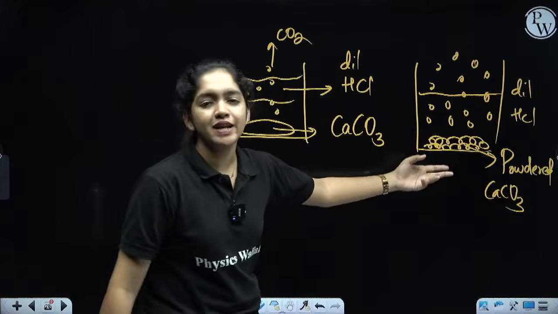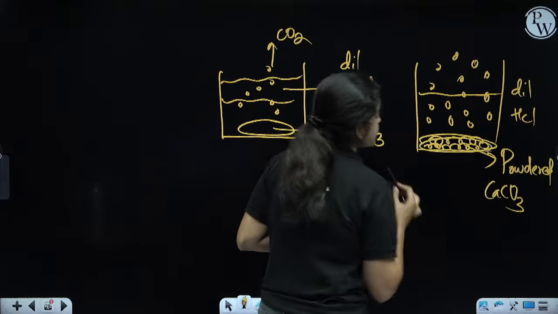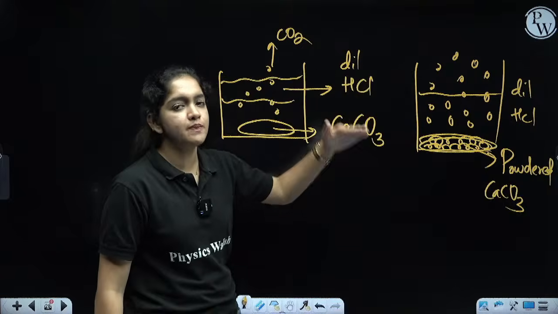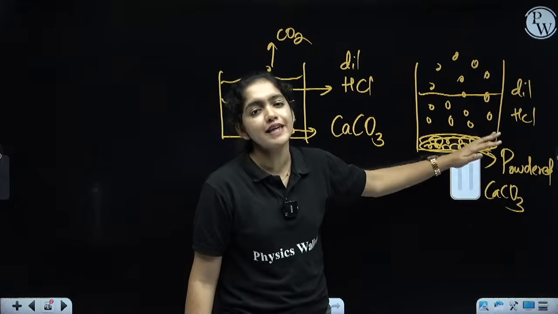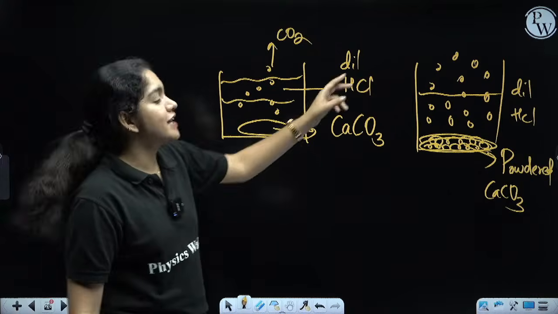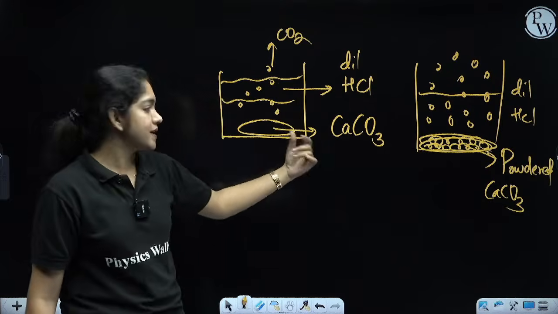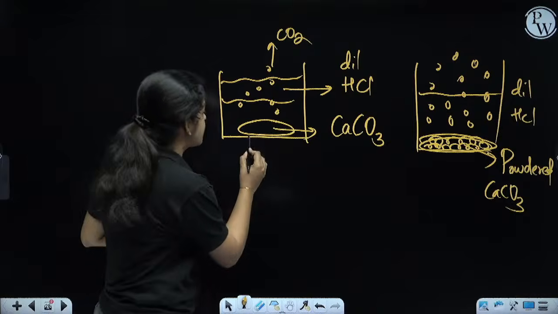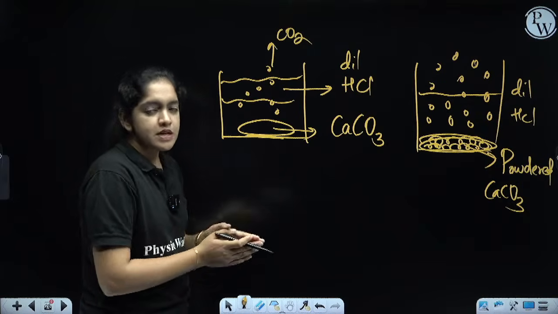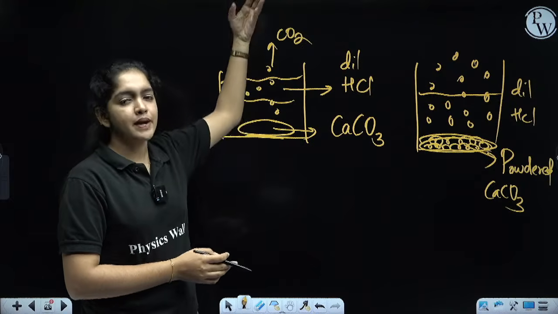Why? The rate of the reaction is more here because of this much surface area. This is the surface area. The bottom portion of the beaker will be completely covered with the powdered calcium carbonate. That much surface is taken by the calcium carbonate. So the rate of the reaction will be very high for the second beaker. In the case of the first beaker, it is a very big piece. Only this much surface is taken, so the reaction takes place slowly. Only a little of the carbon dioxide gas is liberated from this first beaker.